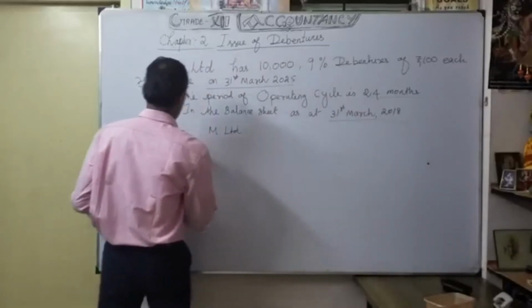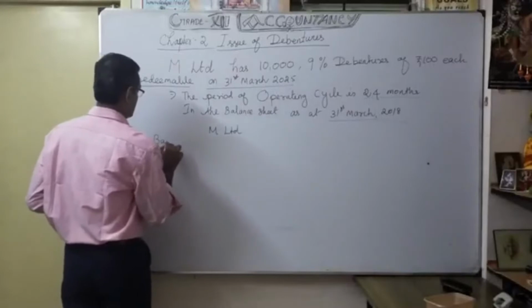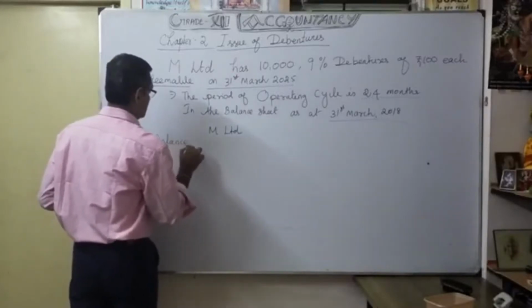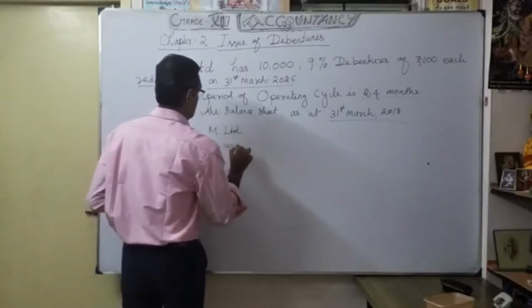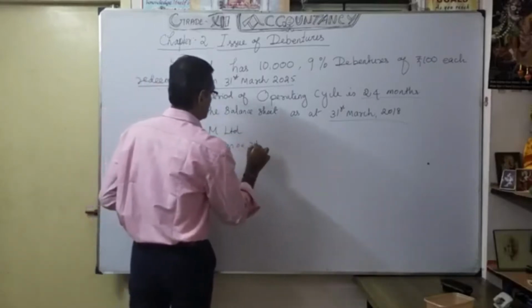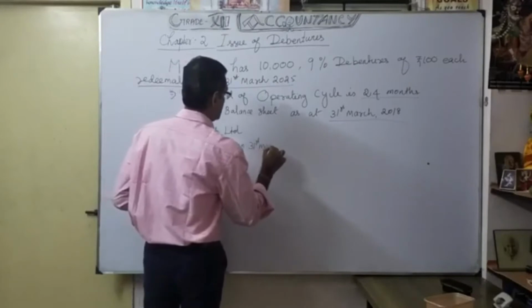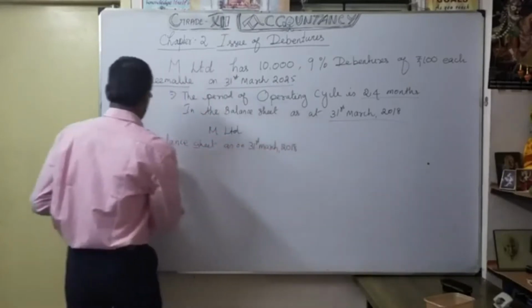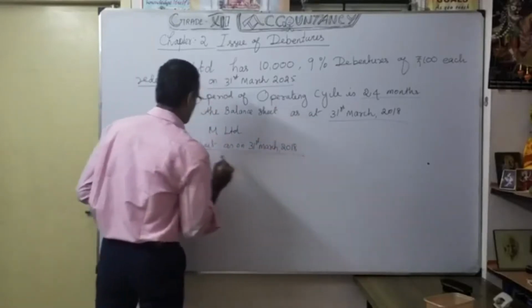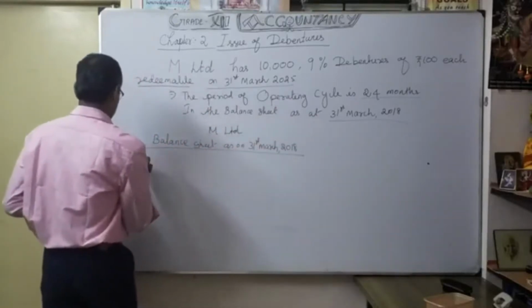Balance sheet as on 31st March 2018. Okay, accordingly we are going to identify. Okay, as particulars.